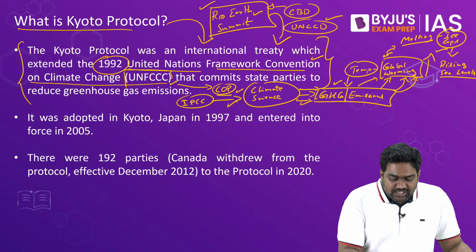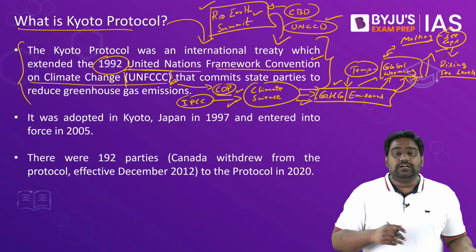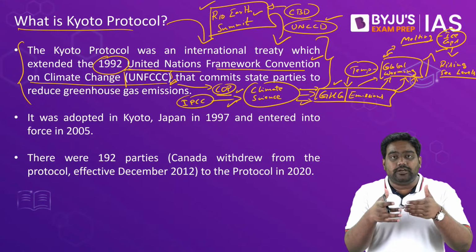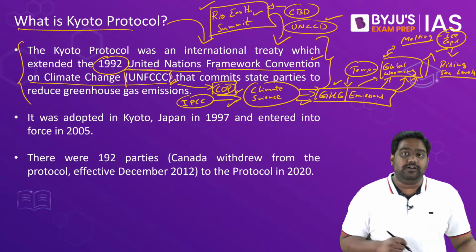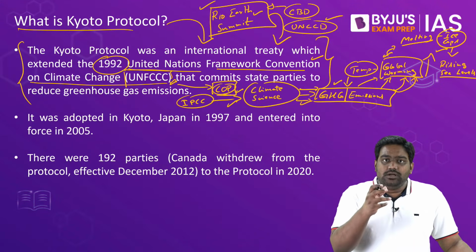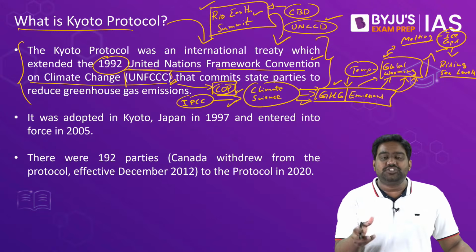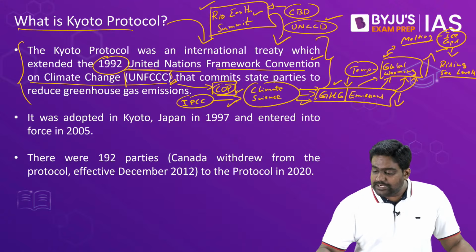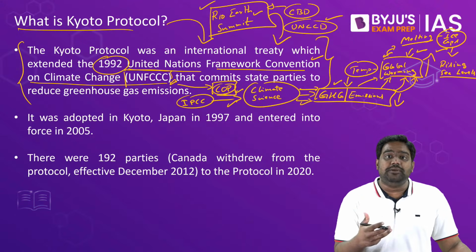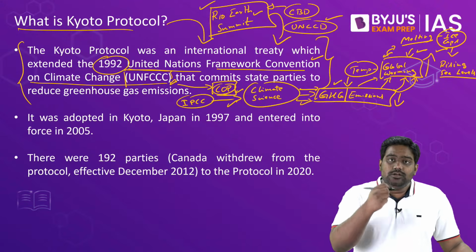So finally, under the UN Convention on Climate Change, countries started acting together, they started working together, and they would meet at the Conference of Parties every year. The idea was to work out a way through which the emissions could be brought down, through which emission intensity could be brought down so that we can tackle global warming and climate change in the long run.